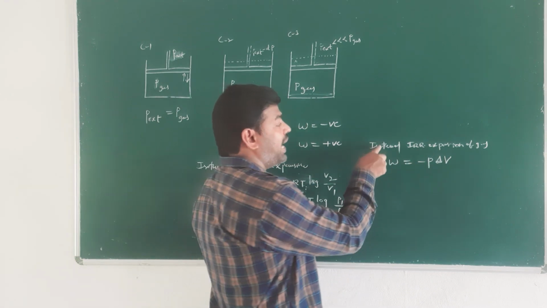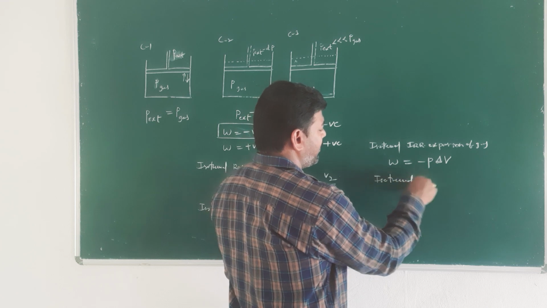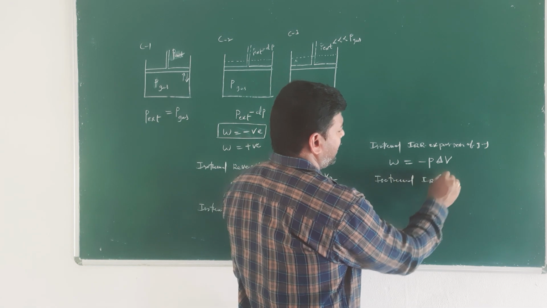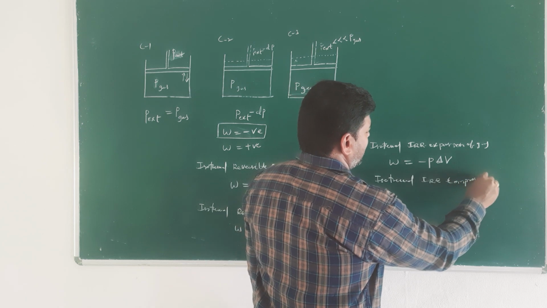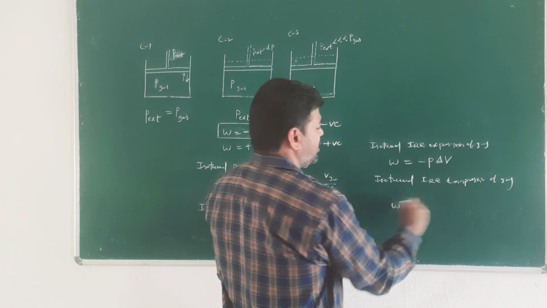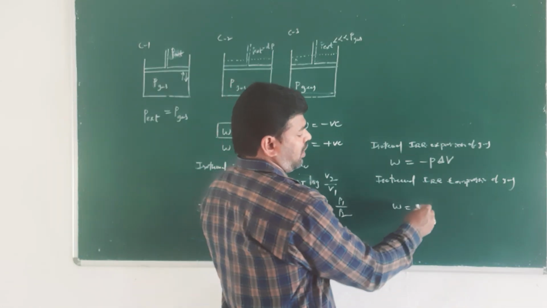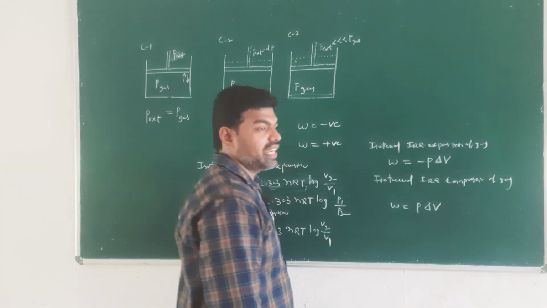For isothermal irreversible compression of gas, work done is W equals P delta V, you just remove the negative sign.